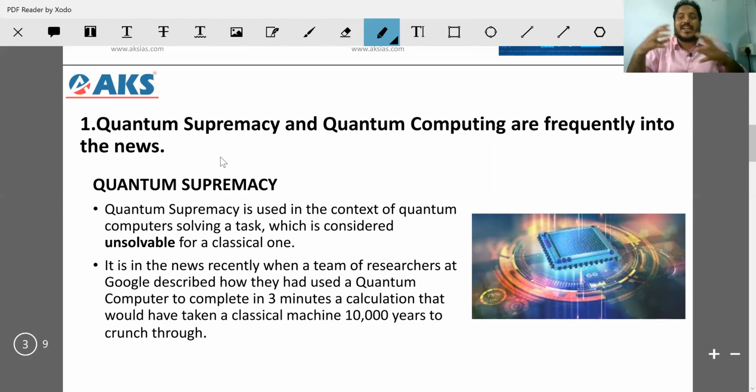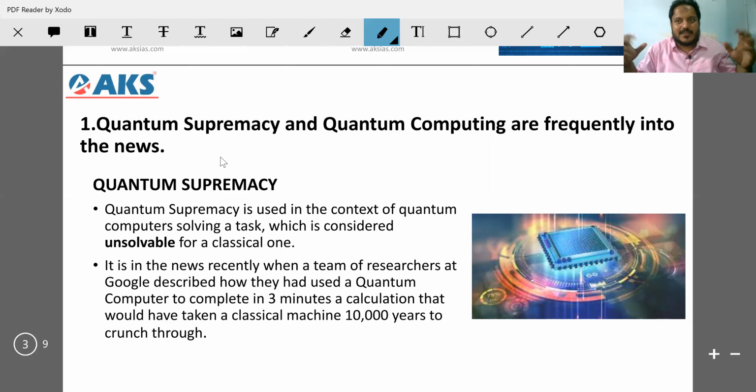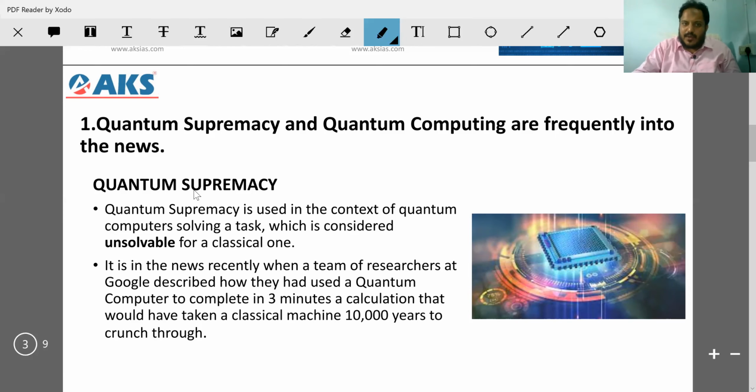Now, what is this quantum? Subatomic particles: protons, electrons, neutrons. There are also subatomic particles called quarks. Anything where you try to use subatomic particles for providing messages, for use in your computer and all that, we call quantum.